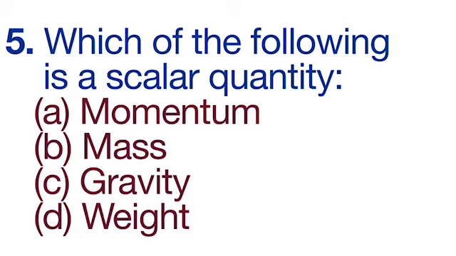Fifth question is which of the following is a scalar quantity? Now we all know scalar quantities are those physical quantities in which there is magnitude only and no direction. Now options are momentum, mass, gravity, weight. So mass will be the correct answer as mass has no direction.